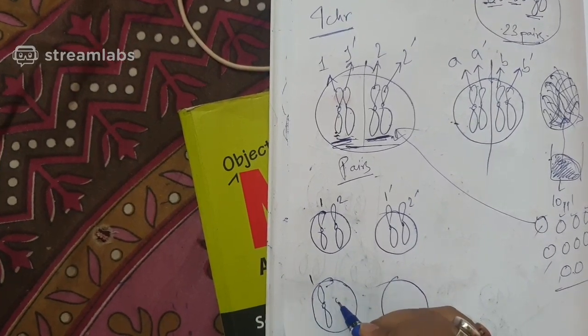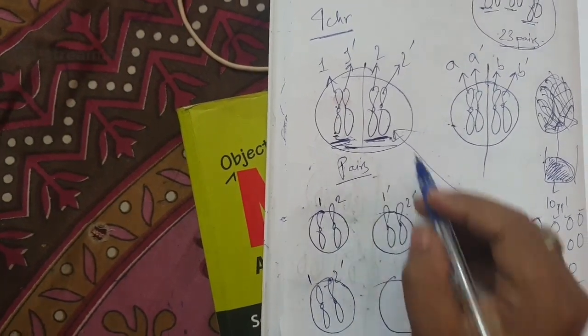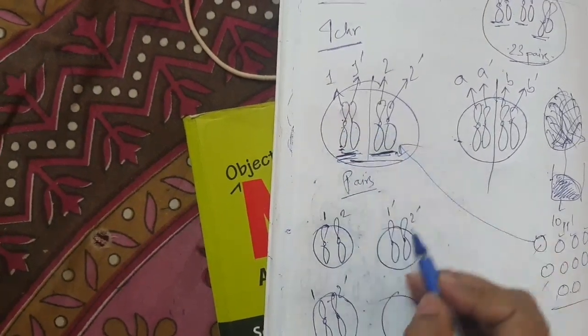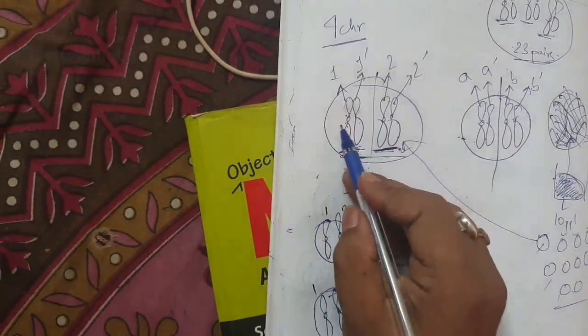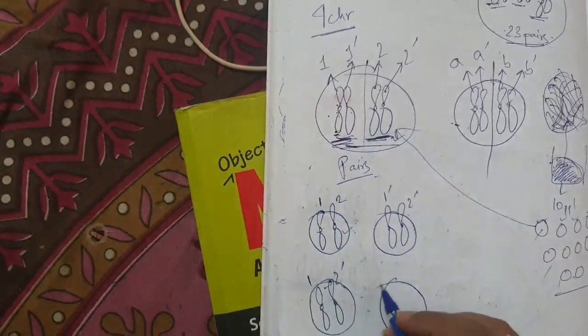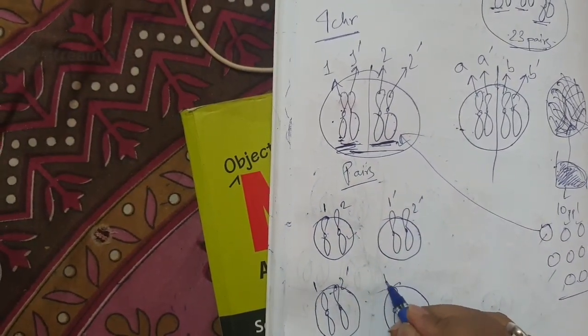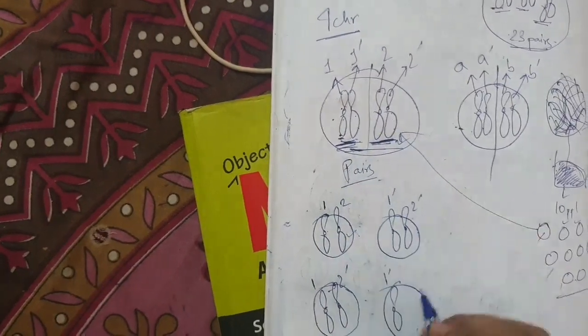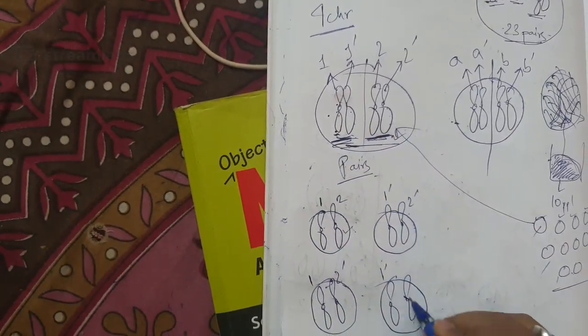If 1 comes, with that 2 dash can also come. That is understood. If 1 comes, with that 2 dash can also come. If here 1 dash comes, okay, with that 2 can also come.